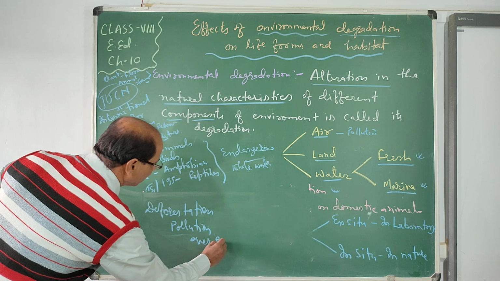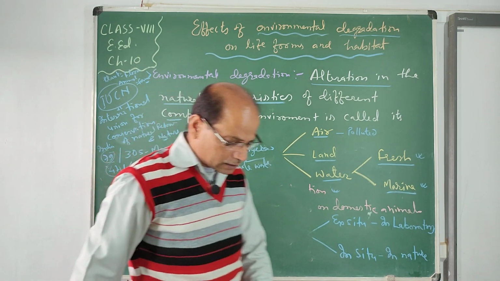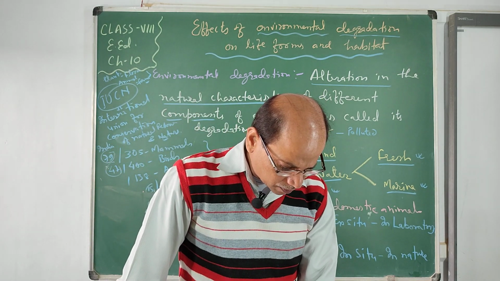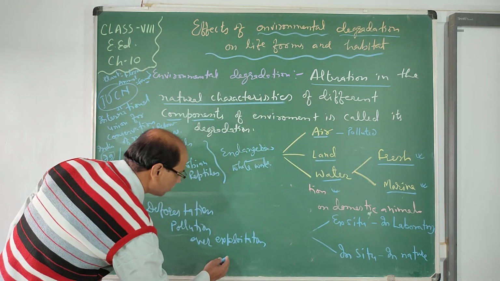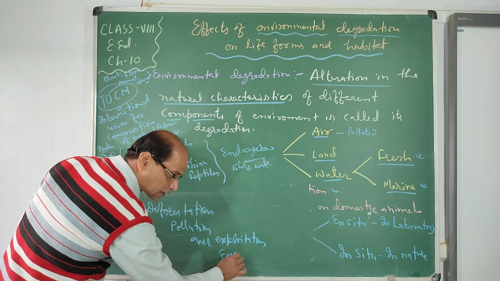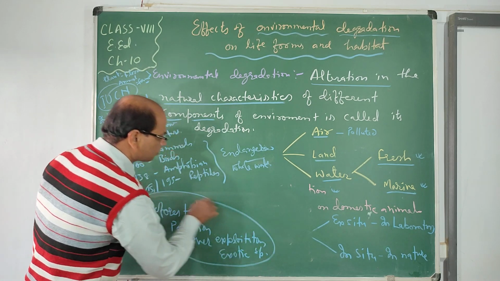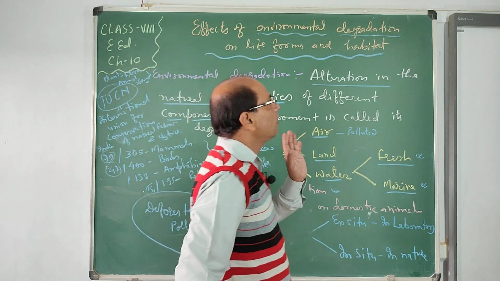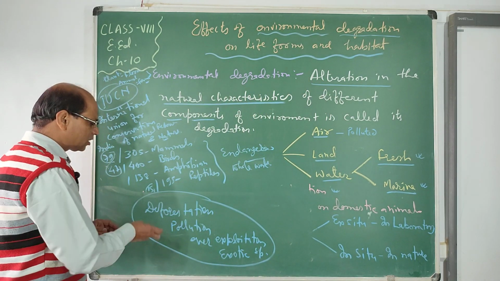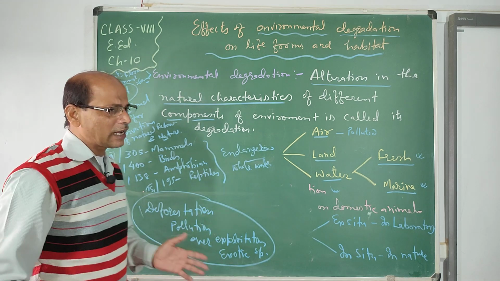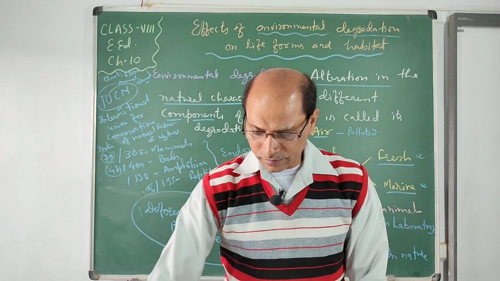And the last cause is the introduction of foreign species, meaning exotic species, and natural disasters. These are the causes of the extinction of animals, and degradation is one of the basic causes. So we should not do these things, and should uplift the environment as well as our capability and our activity.